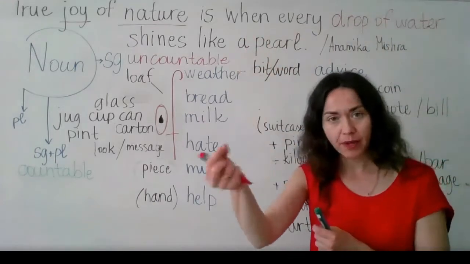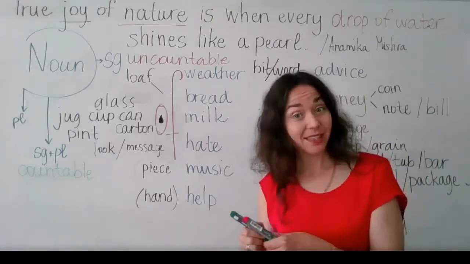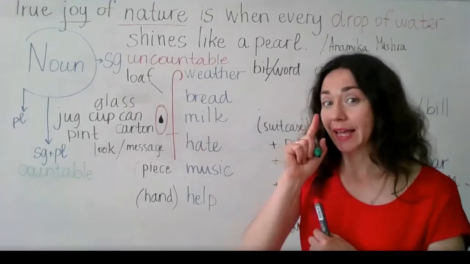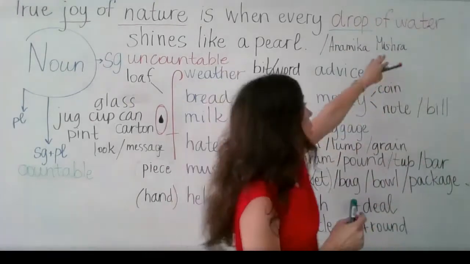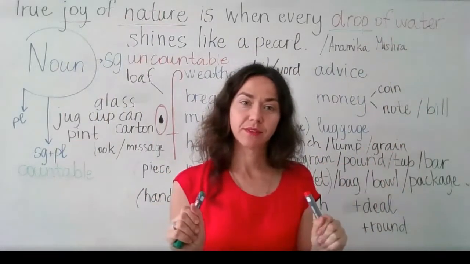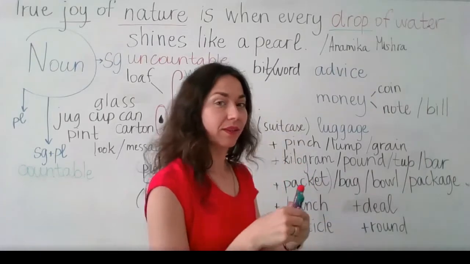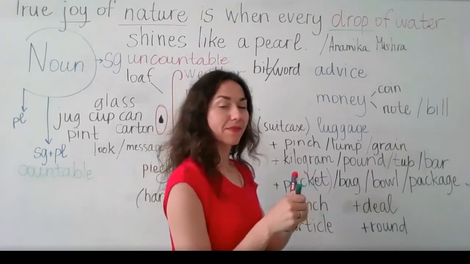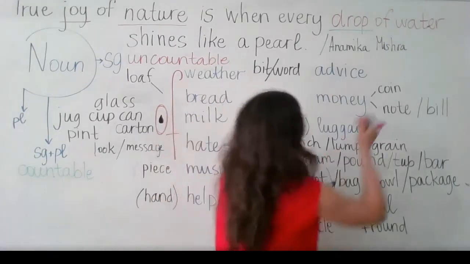Is when every drop of water, drop. Can you see a drop? Can you count drops? Yes, you can. So this word is a countable noun. Drop, and then we have water. Water in general. Countable or uncountable? Water. Uncountable, you're right.